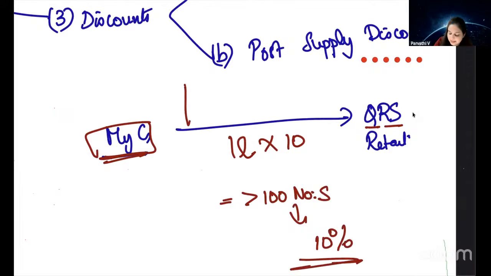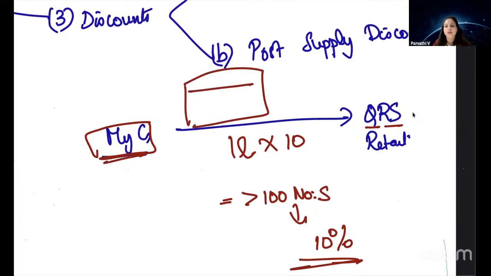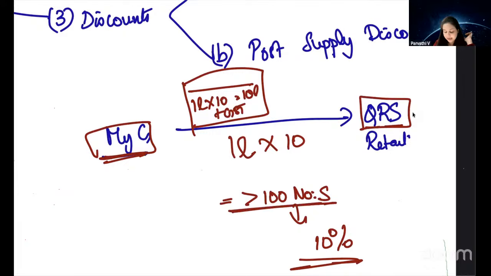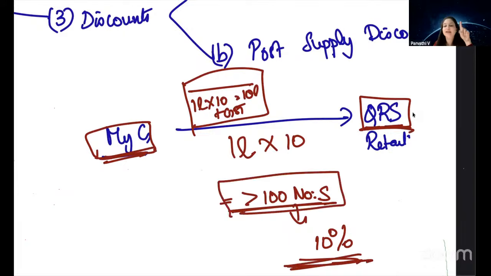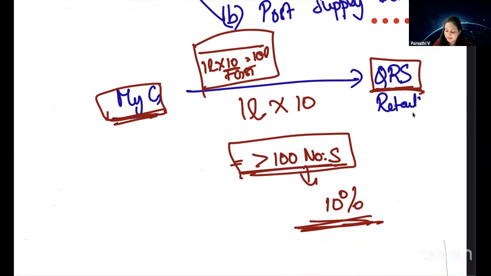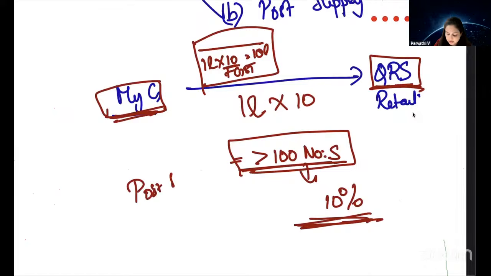Now, when MyG is selling the first lot of television, QRS ordered 10 televisions. So 1 lakh into 10, 10 lakh plus GST they will charge. Now, is QRS entitled to discount now? No, they're not entitled to discount because what is the agreement between them? If there is supply of more than 100 televisions, then they will give you a discount of 10%. As of now, only 10 televisions are purchased. This year is not yet over. So in future, they may be entitled to a 10% discount. We don't know. So this type of discount is called post supply discount.